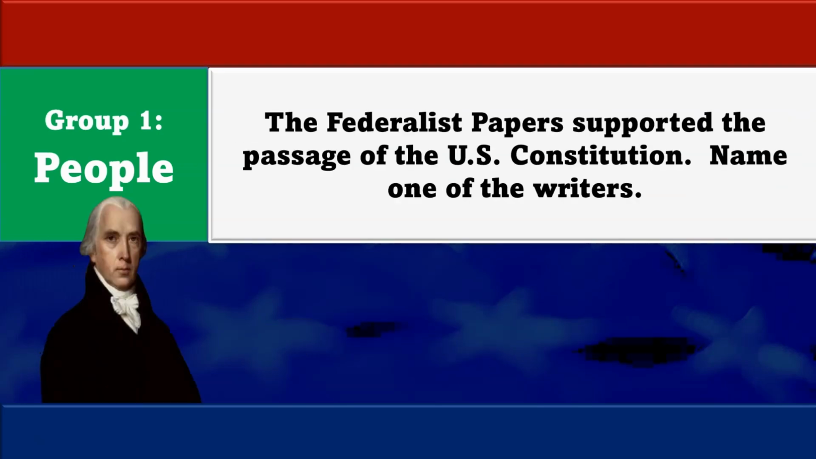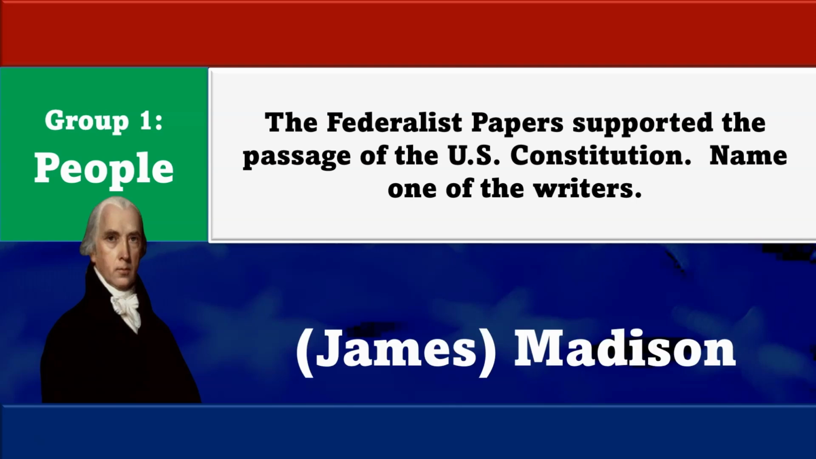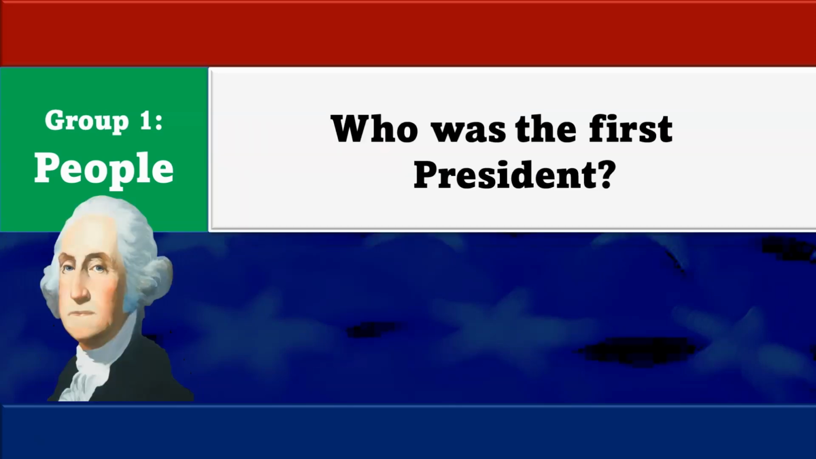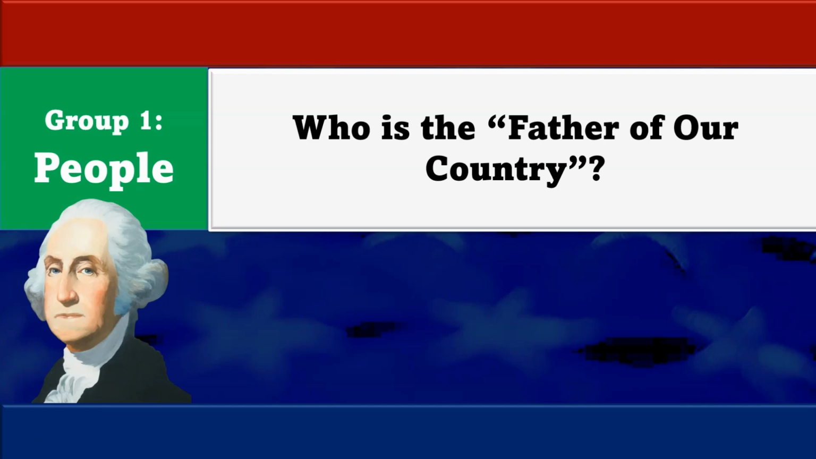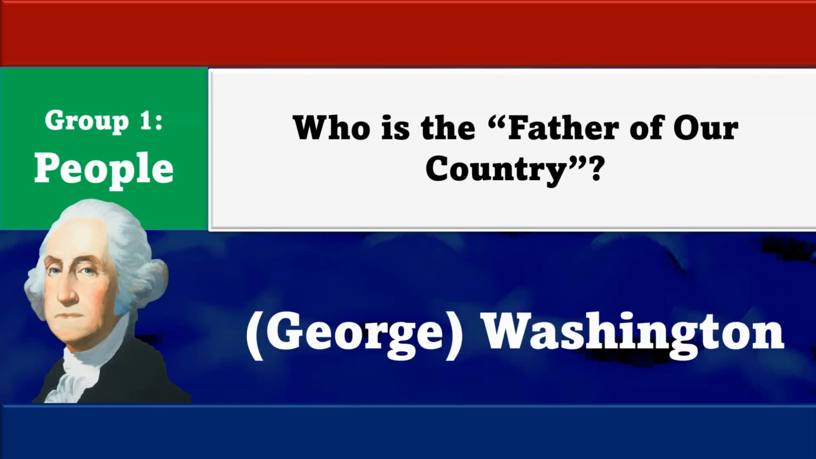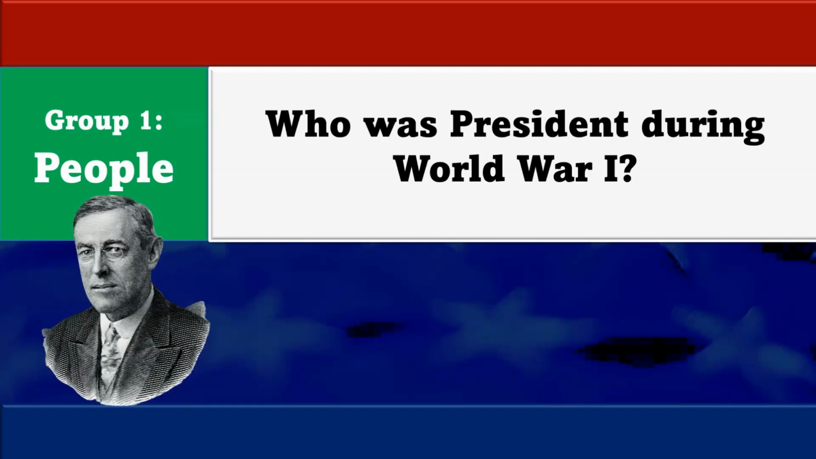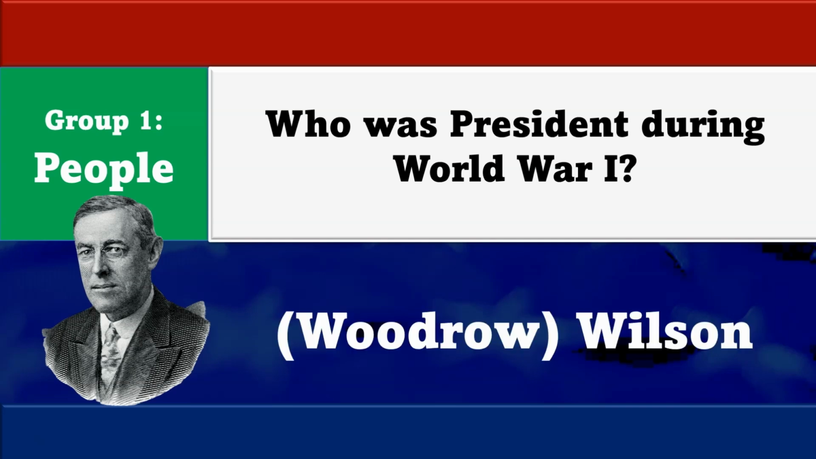Thomas Jefferson. The Federalist Papers supported the passage of the U.S. Constitution. Name one of the writers. James Madison. Who was the first president? George Washington. Who is the father of our country? George Washington. Who was president during World War I?